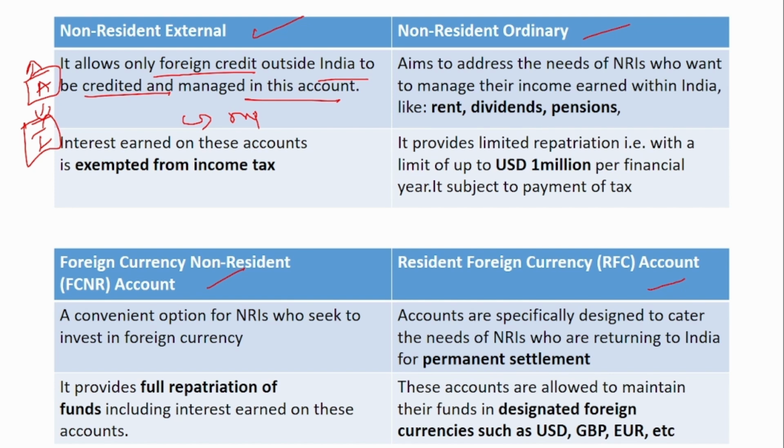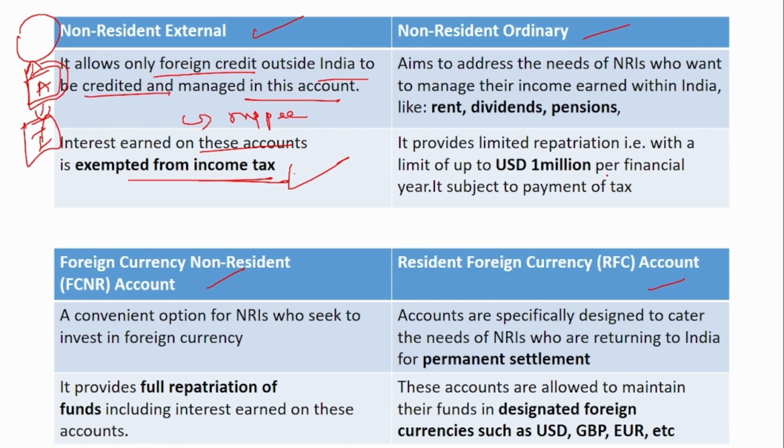Here the money is stored in rupee format, and this is exempt from income tax. When a person outside India earns money, he already pays tax in that particular country, right? So he doesn't have to pay tax again in India where the money is remitted. It is enough to pay in one country, where he earns, and when he sends the money to India, he doesn't have to pay tax. The interest earned on these accounts is also exempt from income tax.